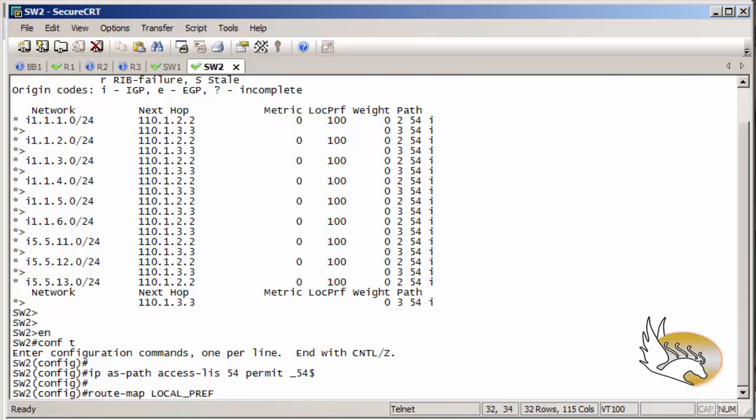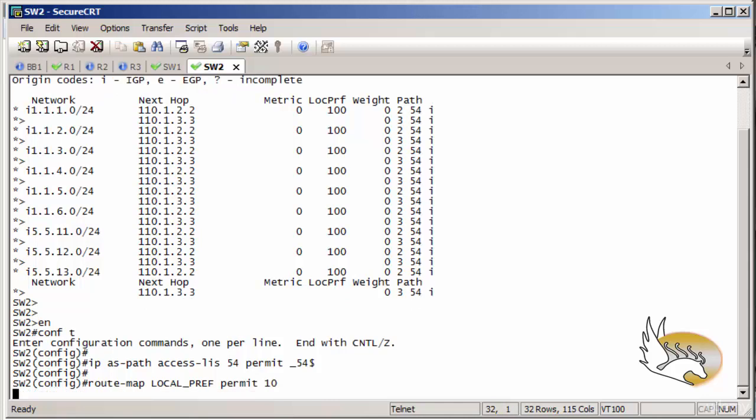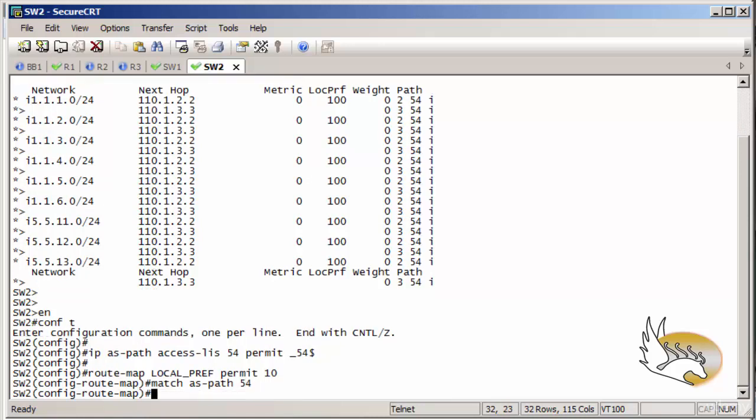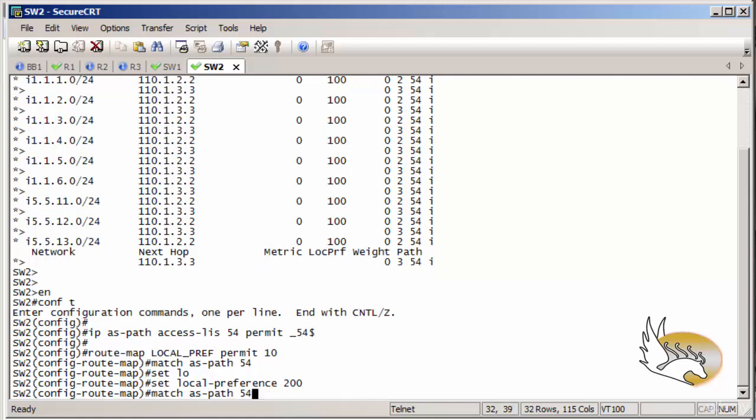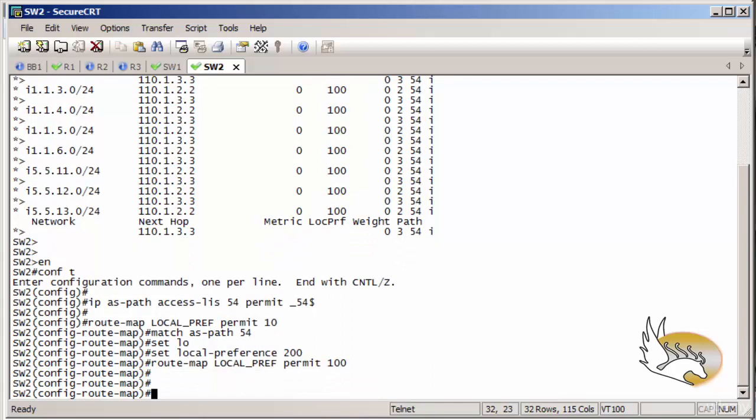You can name it anything. Permit 10 will match as-path 54, and anything that matches as-path 54 will have a local preference of 200. 200 is more than 100, which is the default, so I will select 200 as the local preference. The rest of the routes are going to be intact, they are not going to be touched.